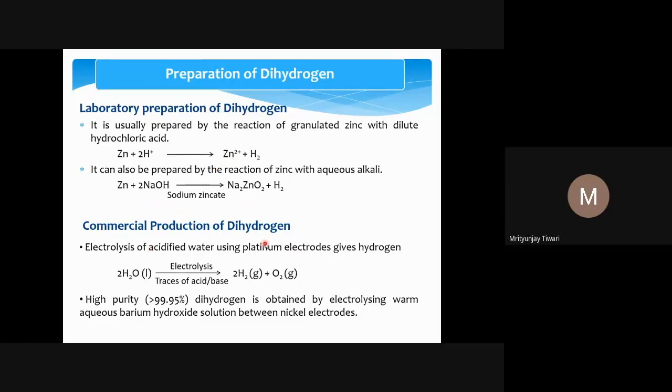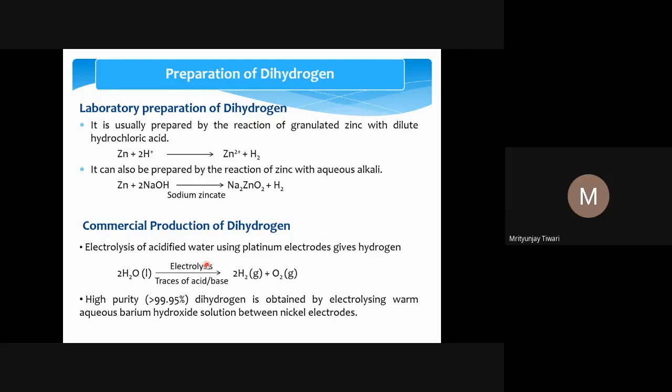However, for commercial production of hydrogen we resort to some other methods, and one method is electrolysis of acidified water using platinum electrodes. Acidified water means you use some dilute acid in the water, and electrolysis means you are breaking the water molecule into hydrogen and oxygen gases, in a slightly acidic medium in the presence of a platinum catalyst.